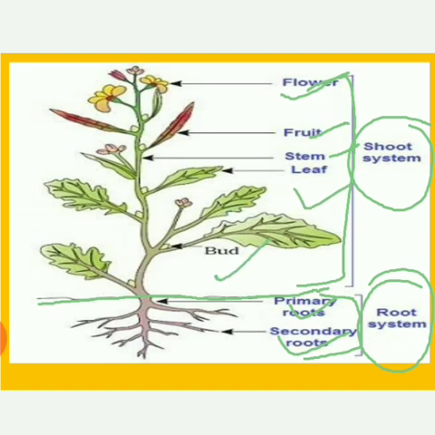These all parts together form the shoot system of the plant, and primary roots and secondary roots form the root system of the plant.